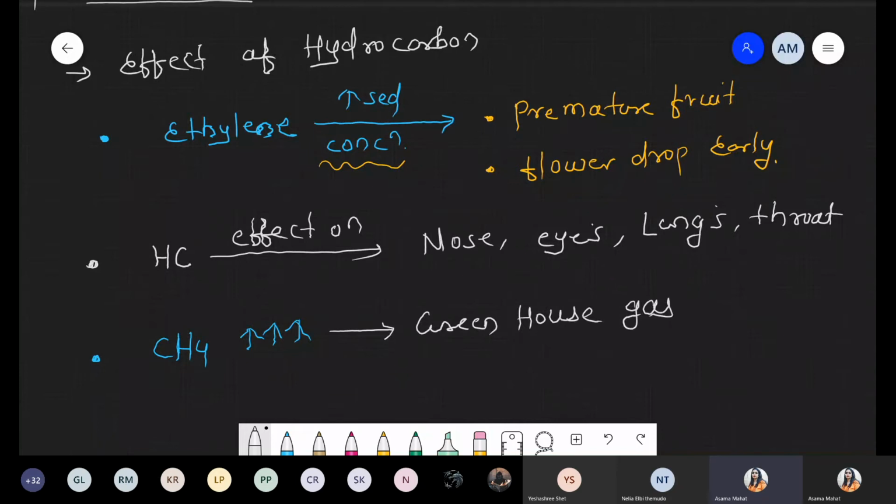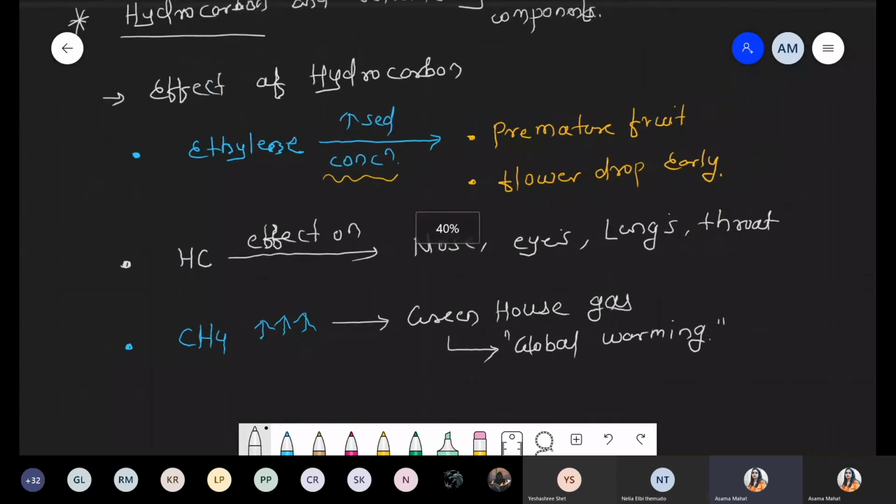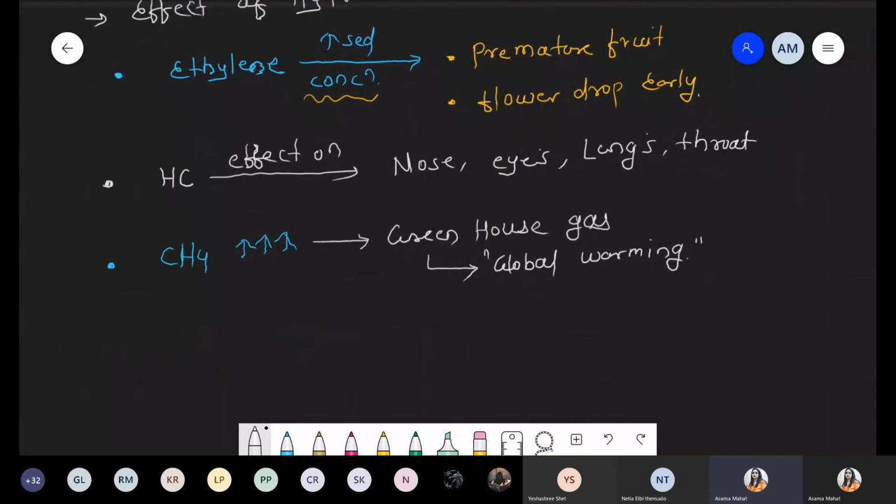This greenhouse gas causes different effects, and the main one is that it is responsible for global warming. In the same chapter we'll discuss in detail how methane gas is responsible for global warming, because methane is an example of a greenhouse gas. These are the effects of components like hydrocarbon.